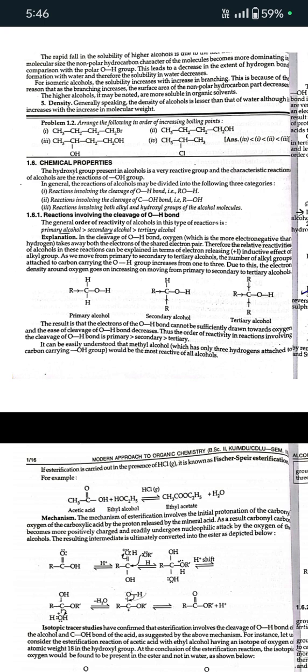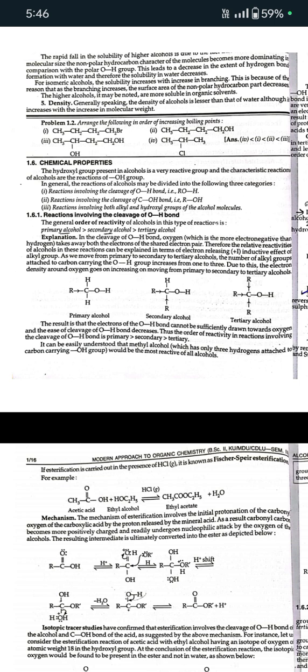In general, the reactions of alcohols may be divided into the following three categories. First is reaction involving the cleavage of the O-H bond. Second, reaction involving the cleavage of the C-OH bond. Third, reaction involving both alkyl and hydroxyl group of the alcohol molecule. First, we will study the reaction involving cleavage of the O-H bond. The general order of reactivity of alcohols in this type of reaction is primary alcohol, secondary alcohol, and then tertiary